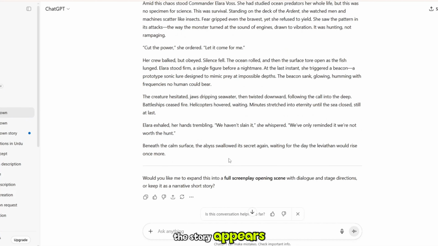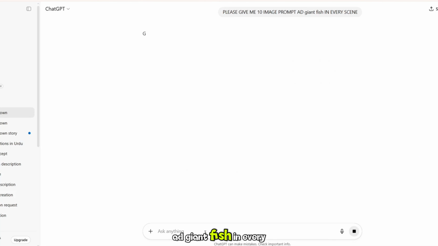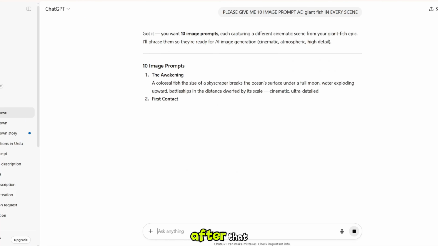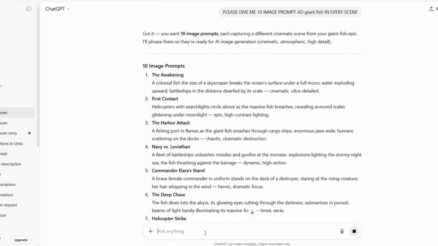Once the story appears, then you need to write: Please give me 10 image prompts, with a giant fish in every scene. After that, ChatGPT will give you a prompt for a real AI image. The prompt will be very good and the best. To create the AI image, you will use two websites.